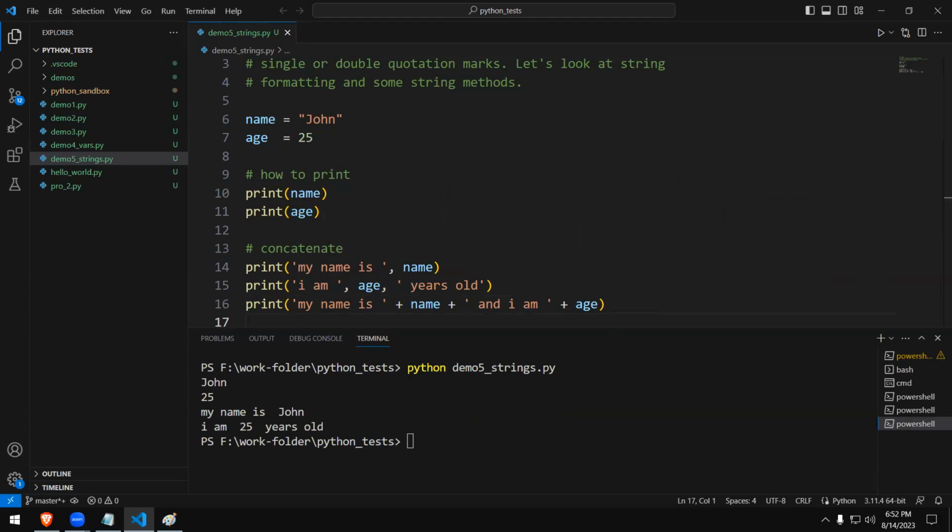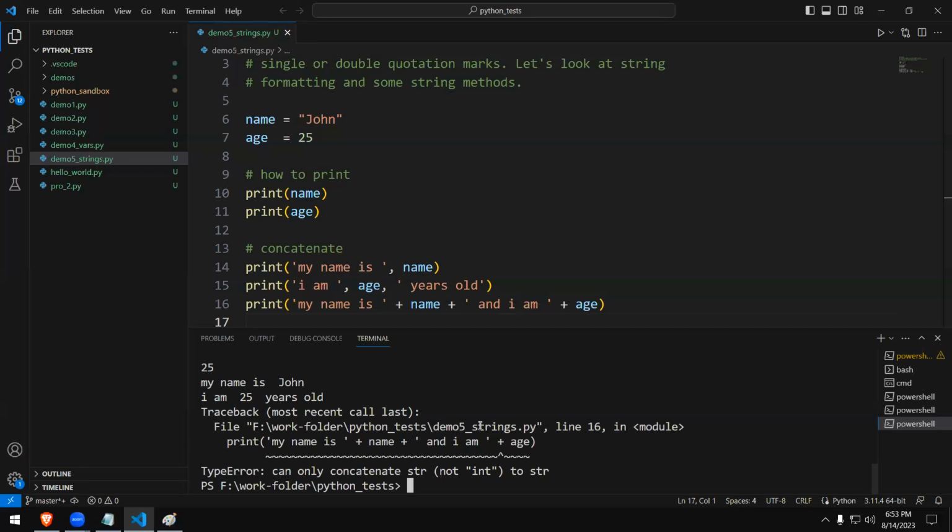Let's see what's going to happen when you try to run this. When you're concatenating, it has to be all strings. Numbers cannot be concatenated. So there we go, it results in an error.